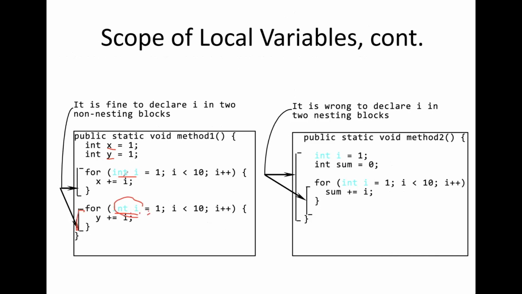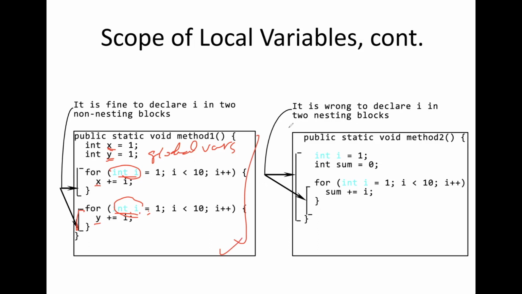And this i has nothing to do with this i, which is local to another loop. However, both your x and y are what's called global variables. They are global to both for loops. Therefore, either for loop would have access to x and y. This is the reason why this entire block of code actually compiles.